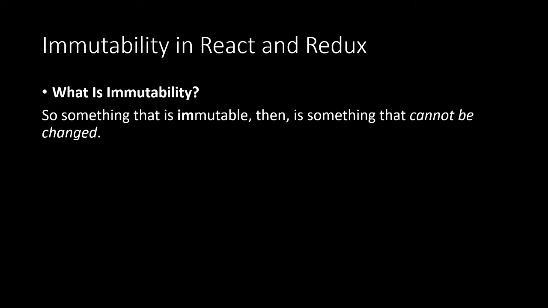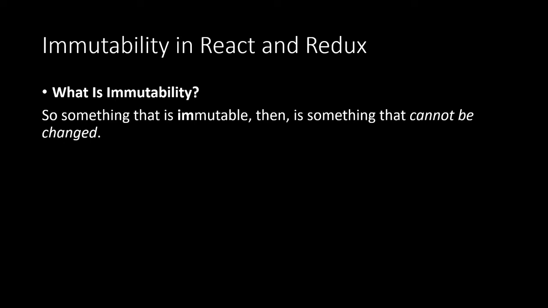You might remember we talked about pure components in one of our videos. Pure components always return a new object. They always track changes and only re-render if there is a change in our component. So why are we talking about immutability in React and Redux and how is it going to help us in our React application? We have learned in our last few videos that React has the hot reloading property and there is no page refreshing. So, immutability is important to give a better user experience.